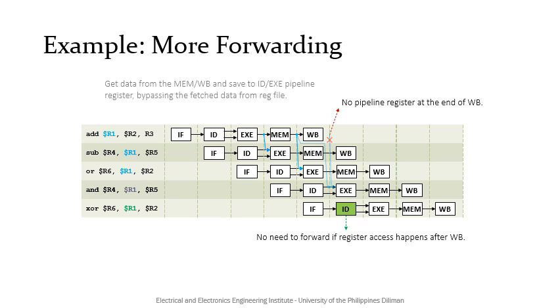What we can do instead is go back in time a little and get data from the mem write back pipeline register, but forward it not to the ALU, but to the ID/EXE pipeline register, bypassing the fetch data from the register file. Note that forwarding is a combinational process and therefore signal must only flow within the same clock cycle.